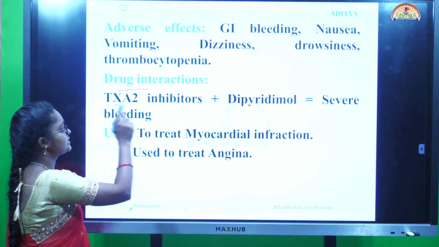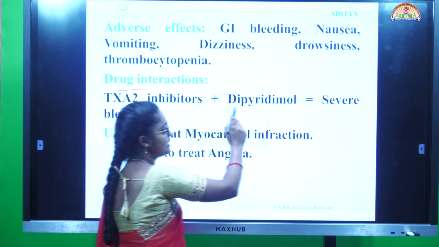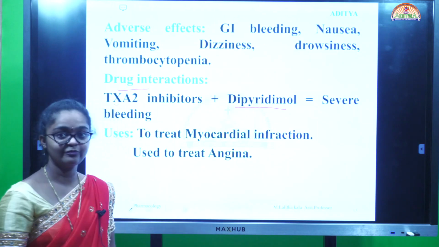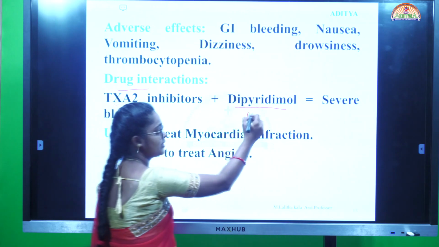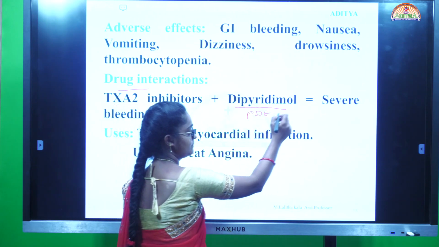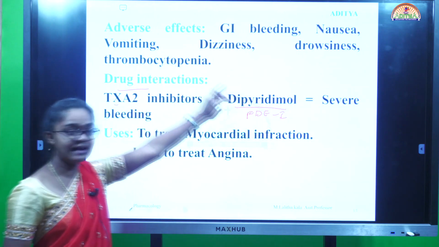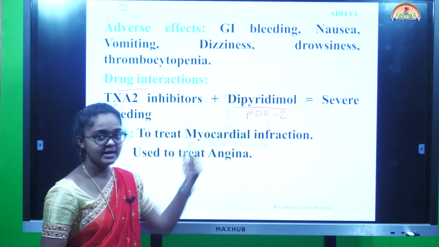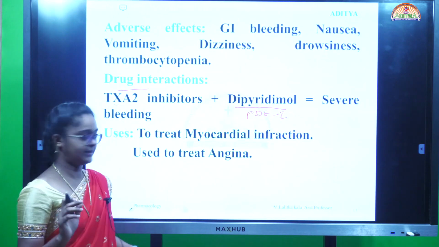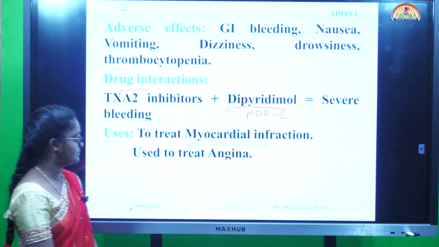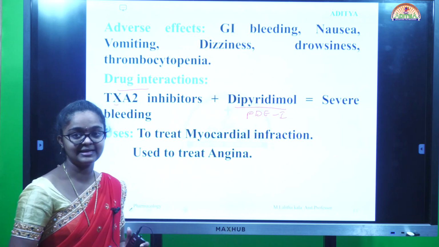While we are administering the thromboxane A2 receptor inhibitors along with dipyridamole, which is one of the drugs included in this topic, that is a phosphodiesterase inhibitor, or any of the phosphodiesterase inhibitors, it causes severe bleeding, that means loss of blood. It leads to thrombocytopenia. Uses: treat myocardial infarction as well as angina.